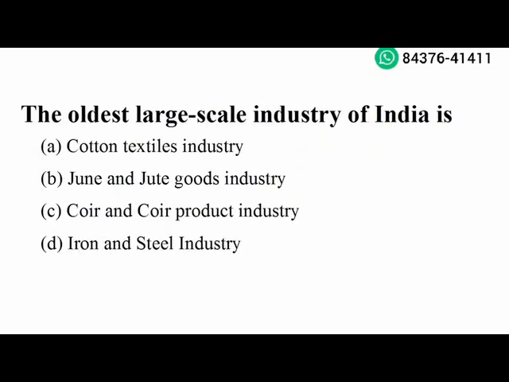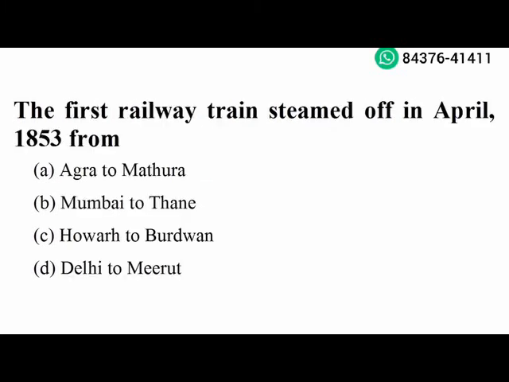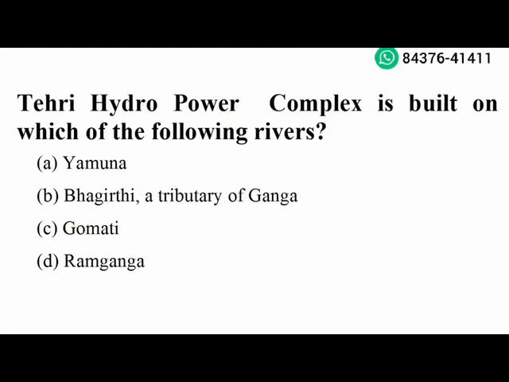Next question. The oldest large-scale industry of India is cotton textile industry. Option A is the right answer. Next question. The first railway train steamed off in April 1853 from Mumbai to Thane. Option B is the right answer. Next question. Tehri hydropower complex is built on which of the following rivers? Bhagirathi, a tributary of Ganga. Option B is the right answer.